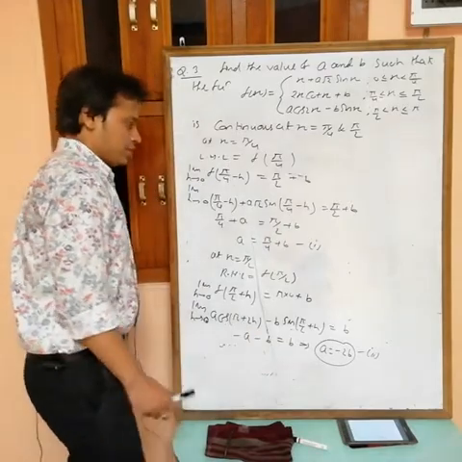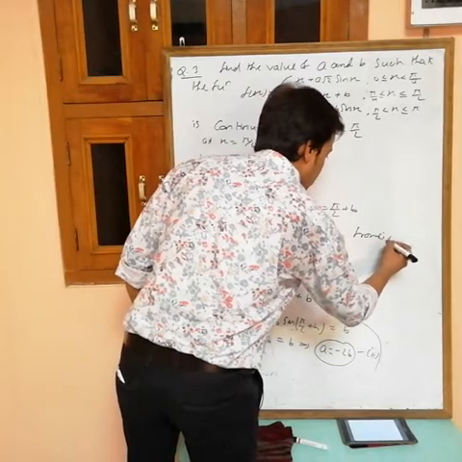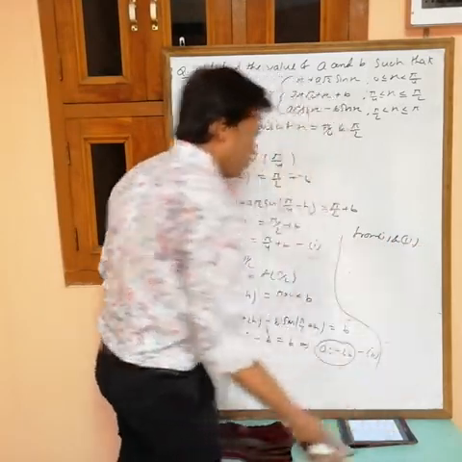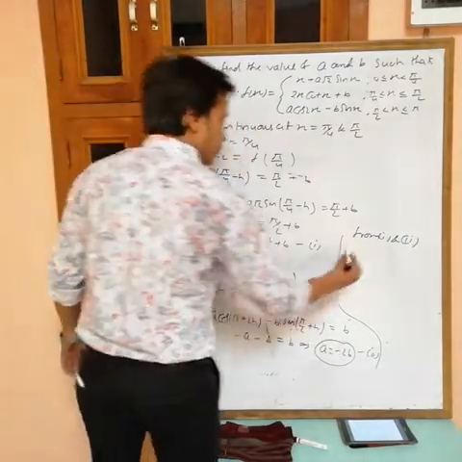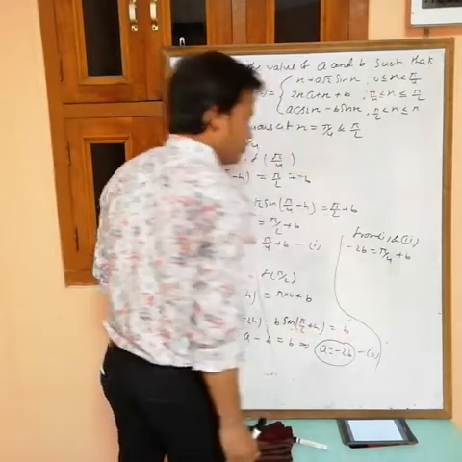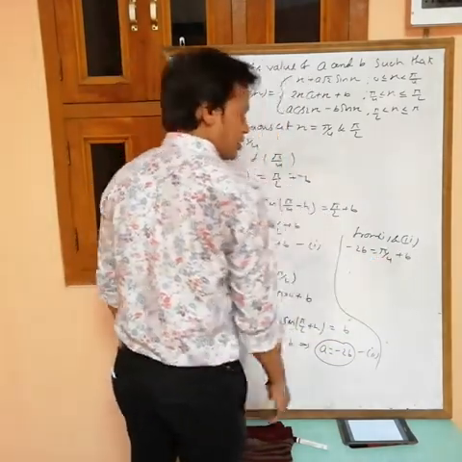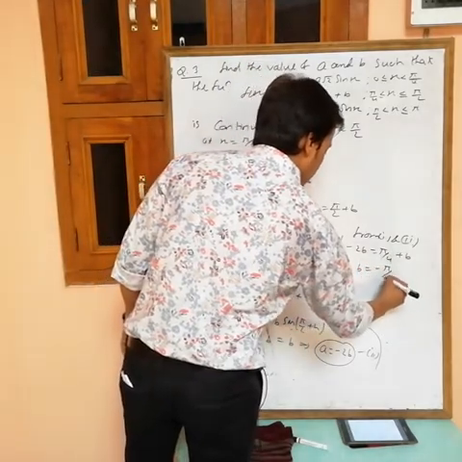Now from the first and second equations, by solving you can find a and b. Put a equals minus 2b here, then minus 2b equals pi by 4 plus b. Taking b to the other side, minus 3b equals pi by 4, then b equals minus pi by 12.